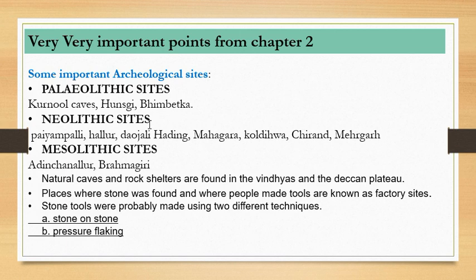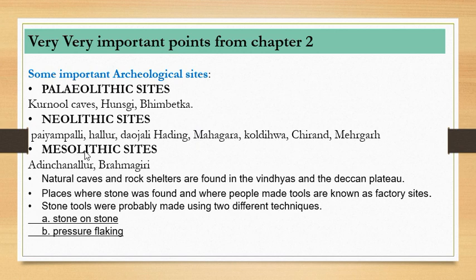Then the chapter talks about the Neolithic sites. So I have mentioned the names. So first site is Piyampalli, then the second is Halur, and third is Daujali Harding, then Mahagad, then Koldiba, Chirand, Mehergarh. So these are some important Neolithic sites. Neolithic is referred to as a period which was the new Stone Age. Okay, and it was last of all the Stone Ages. Okay, so that is Neolithic age when the agriculture actually began. Okay, and the farming communities came into existence.